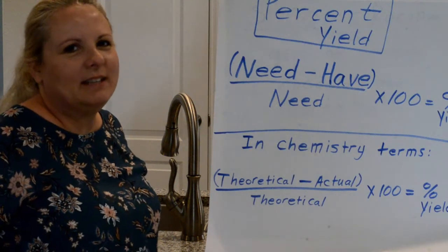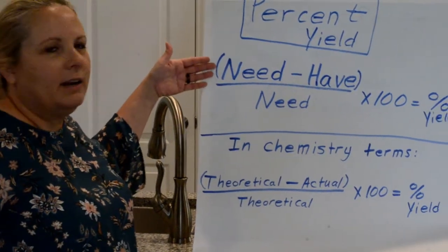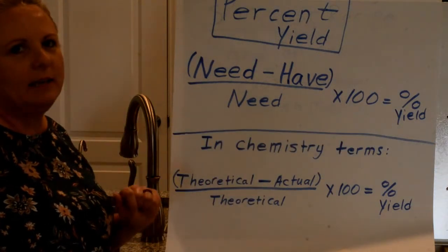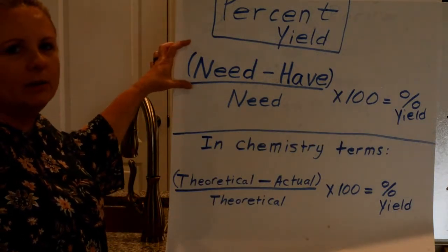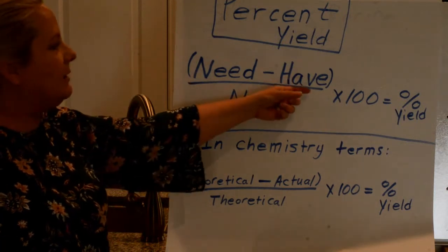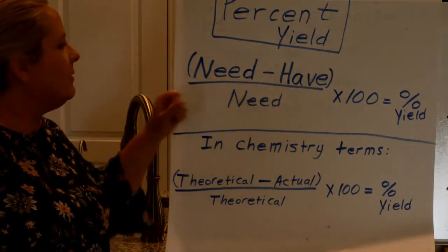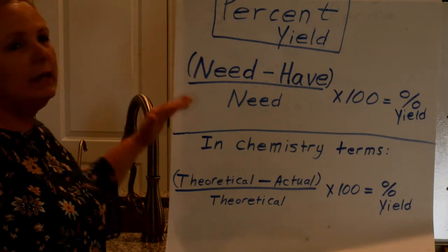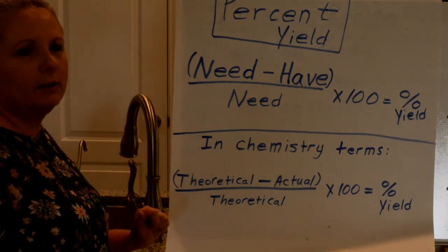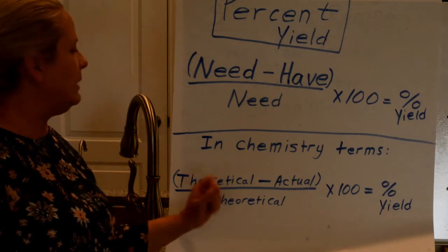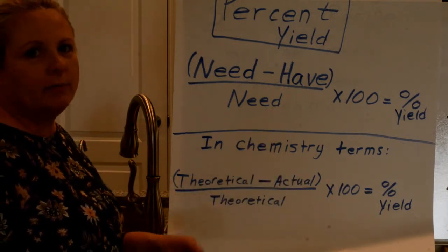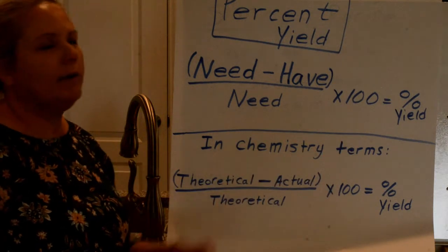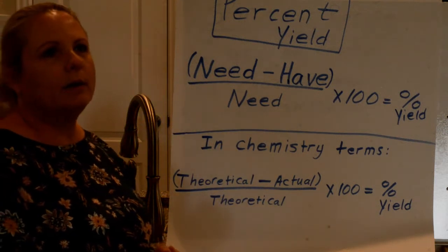Okay, today's lesson is about percent yield. We're going to use our formula here, need minus have divided by need times 100 will give us our percent yield. We got our need numbers from our recipe. We subtracted what we have on hand and divided that by what we needed from the recipe times 100 to give us our percent yield. So in chemistry terms, that would be our theoretical yield, what we should get from our formulas, minus what we actually got from the experiment, divided by our theoretical, again, times 100. We get our percent yield from our laboratory experiment.